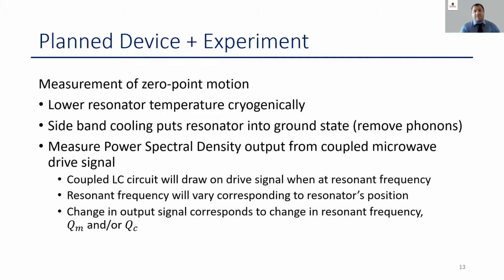So our planned experiment is that we want to measure the zero-point motion of a resonator. The zero-point motion is the quantum fluctuation of an object due to the Heisenberg uncertainty principle. So we plan to lower the temperature of our resonator cryogenically using a dilution refrigerator. We will then use a technique called sideband cooling to put the resonator into its ground state by removing the phonons, or vibrations, from it.